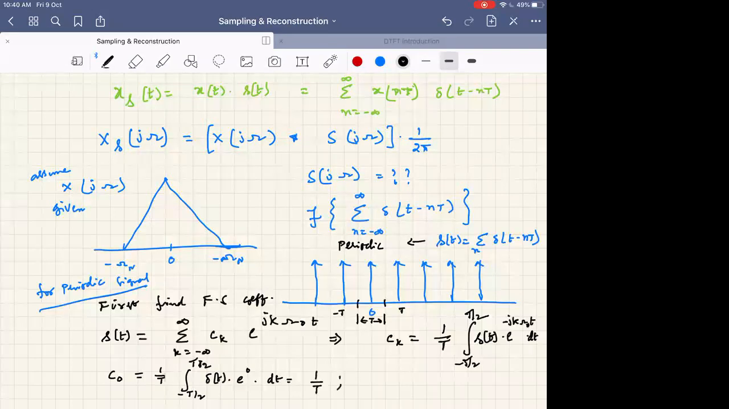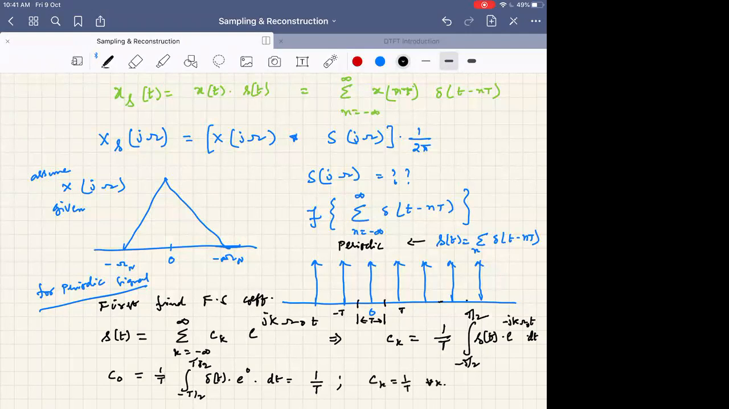Then similarly, for any k, what will happen? Request any other student to tell. Sir, 1 by T only will come. Yeah, 1 by T only will come, because in any duration you will have only, say for example, one delta function in one duration. So you will get ck equal to 1 by T for all k.